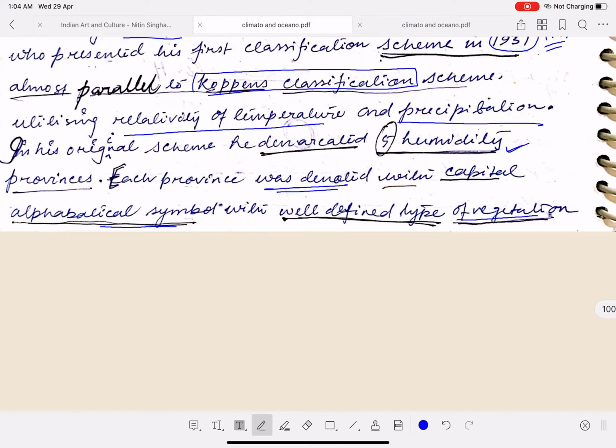What Köppen did was divide the region as per the kind of climate, equatorial, tropical, and so on. But Thornthwaite took into account the humidity prevailing in that climate, and it is based on the humidity as well as vegetation that he determined the climates, and he also took pressure into account. Next,